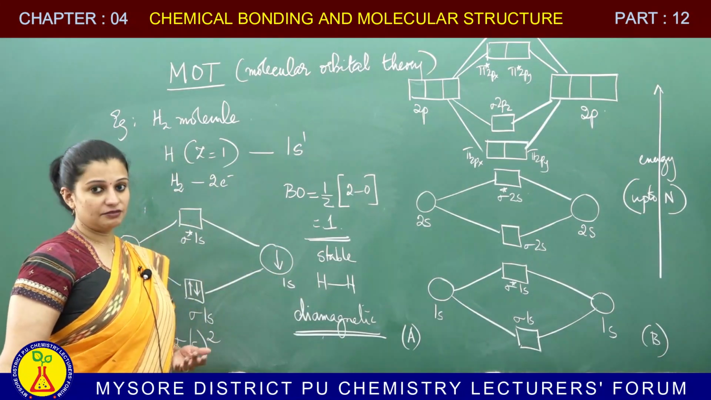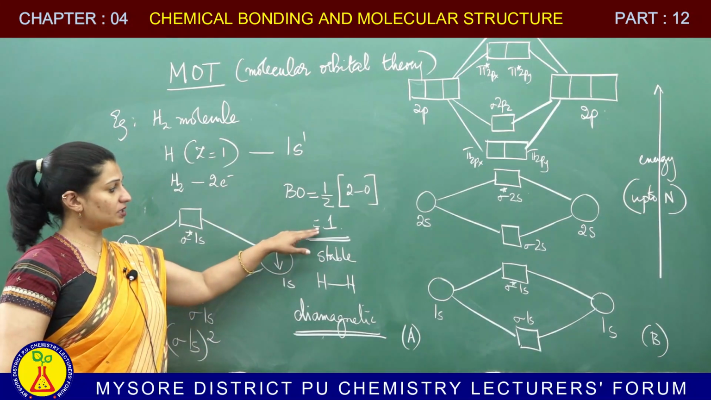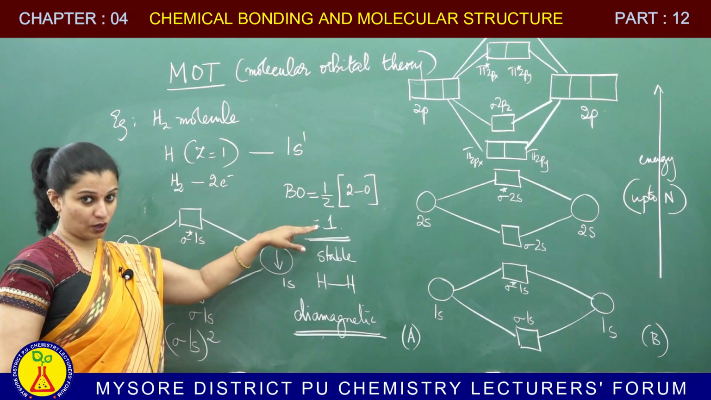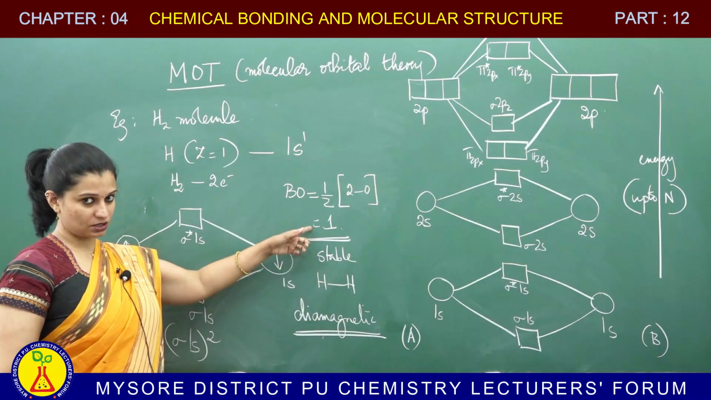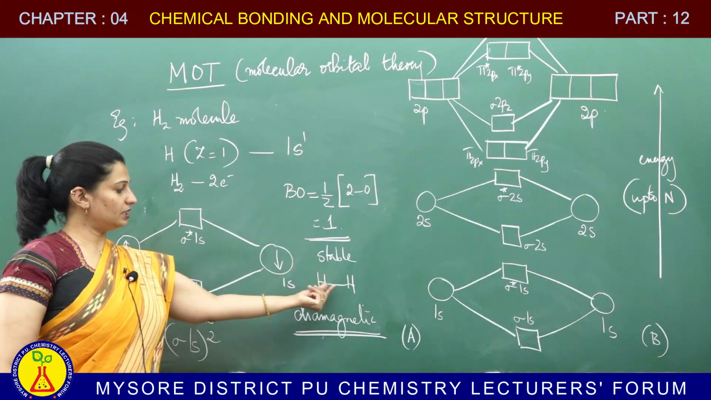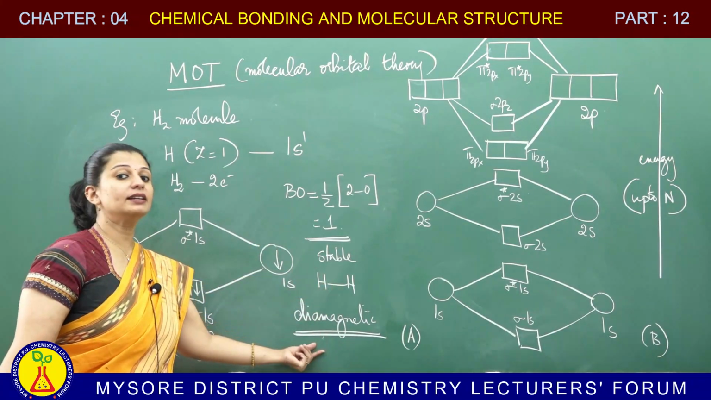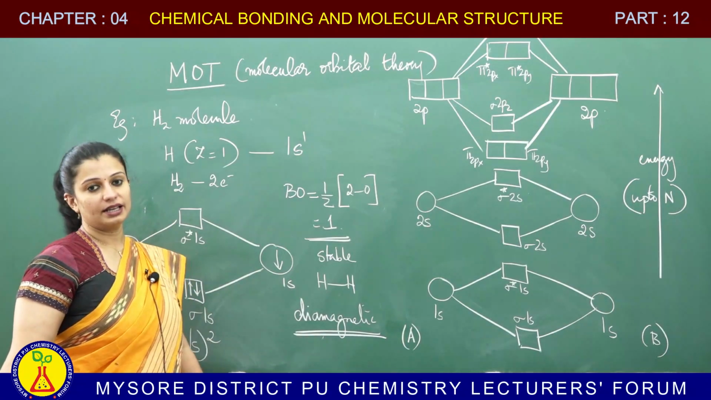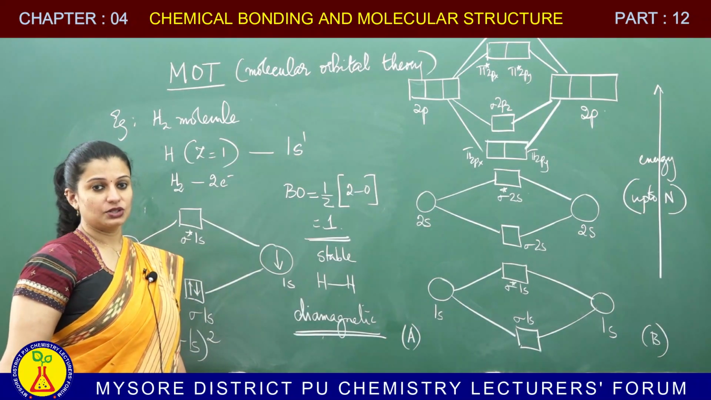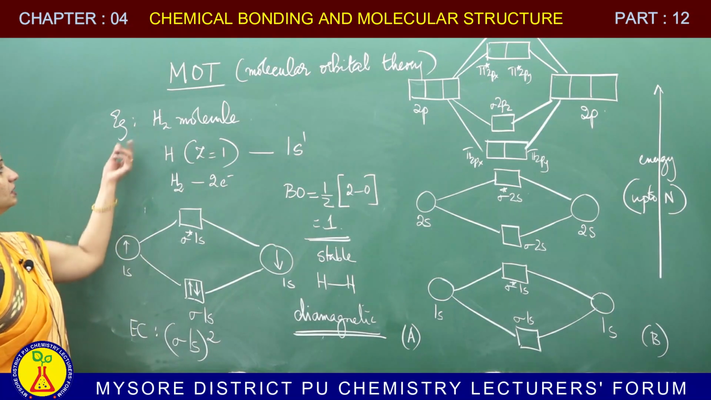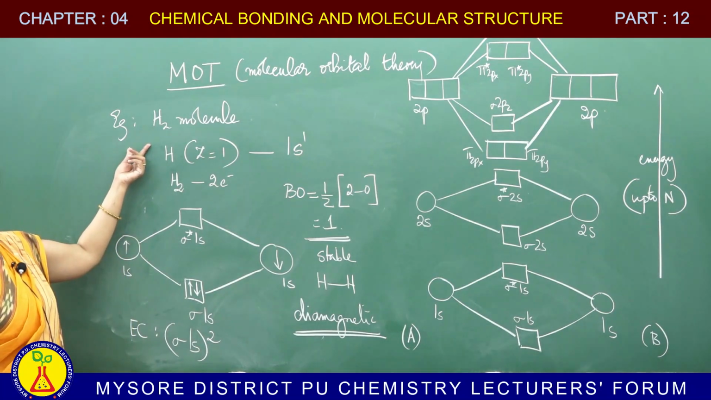So, what are the 3 pieces of information we got from here? We got that the bond order is 1. It is a stable molecule because it is a positive value. That 1 indicates it is a single bond, and the magnetic behavior is that it is a diamagnetic molecule. So, this is your first example, which is the hydrogen molecule.